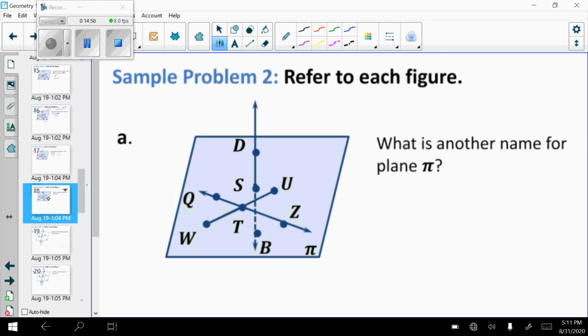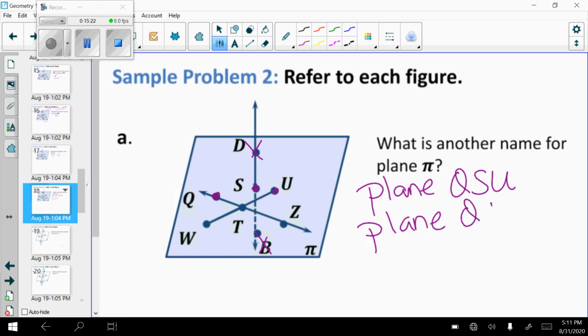Same picture, what is another name for plane pi? I write out the word plane. I need 3 points in here. Remember, this is not in there and this is not in there. 3 points that are not on the same line. So Q, S, and U. So plane QSU. The order doesn't matter. I could have said SUQ, USQ, or I could pick 3 other points. Plane QTW. Lots of possible right answers there.